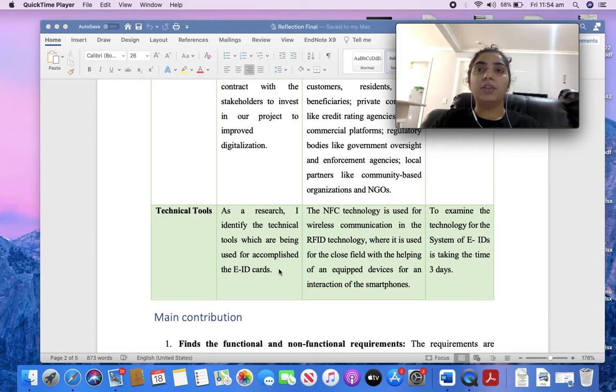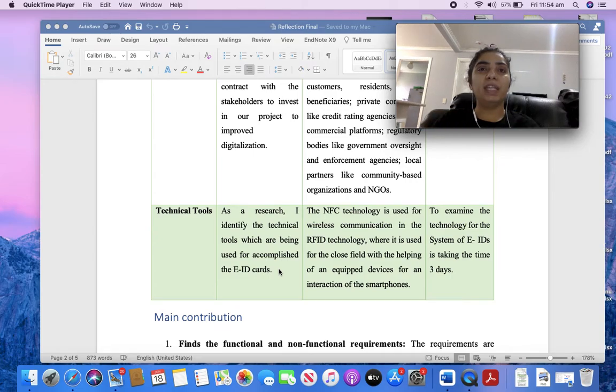RFID is radio frequency, used in scanners. We see Woolworths employees scanning the stock, and delivery drivers scanning the barcode before delivering to us. So that's RFID. I didn't suggest RFID because I searched all the articles on it. RFID is good for scanning stock, but it's not applicable to a phone application.